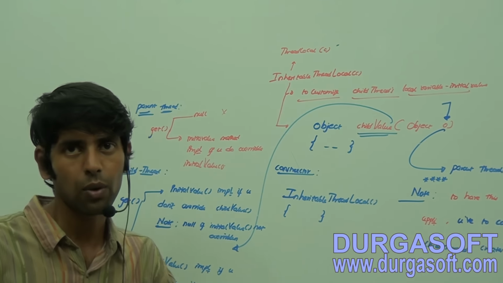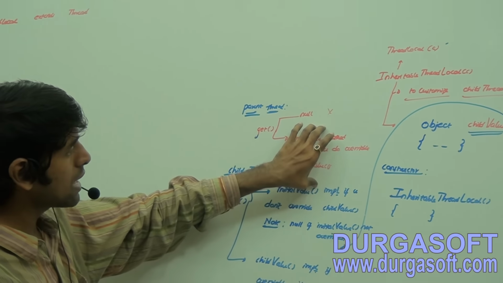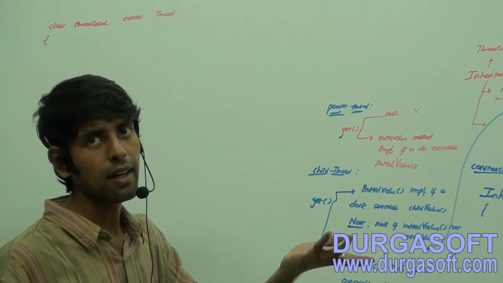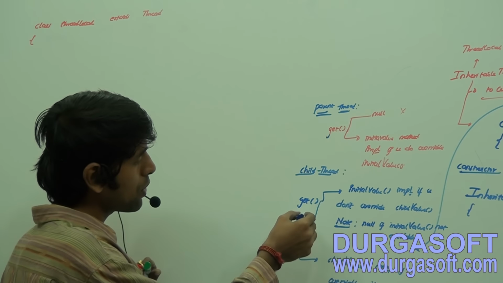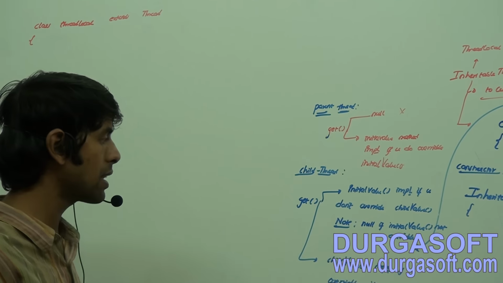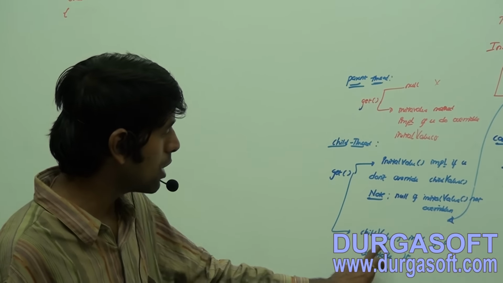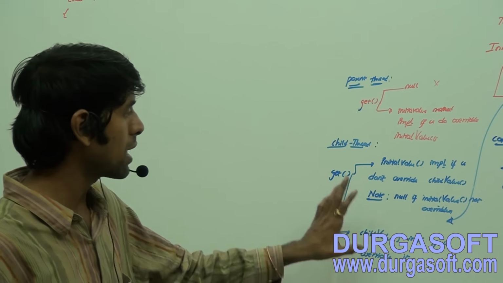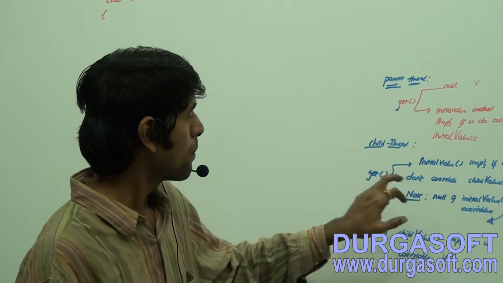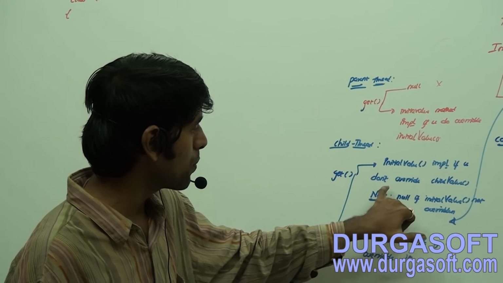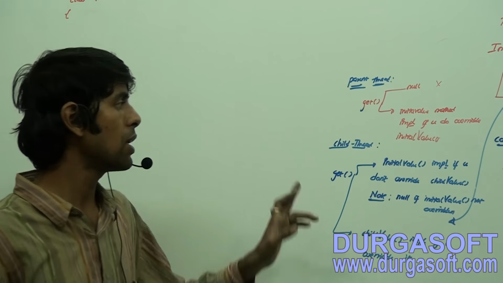I am sure that we have done this thing many times. Now if it is not overriding the initial value, null will be there. And after that, in the child thread area, if you call this get method, what will be the thing? If you override the child value method, the child value method implementation will be returned by this get method. Otherwise, if you don't override child value, it will give the initial value implementation.